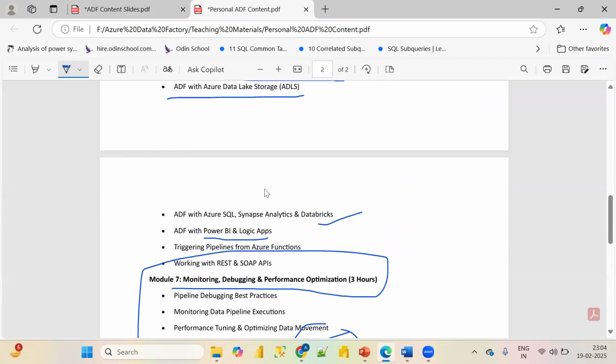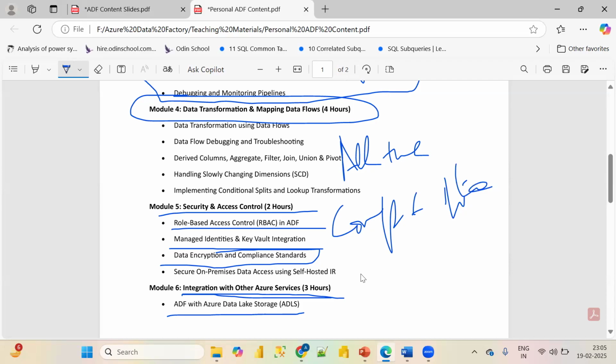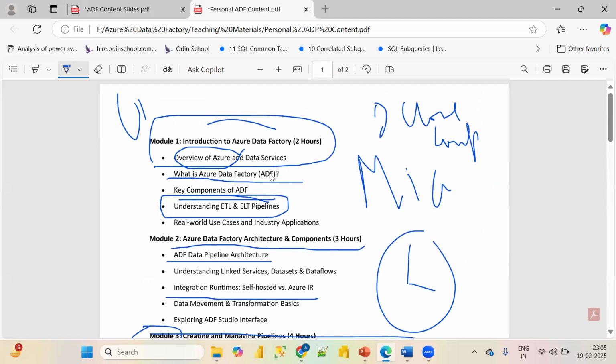I will go through all the concepts in practical form. It's not like I will be doing only theoretical things. I will be creating the pipeline in front of you using ADF. We'll log in to our Microsoft Azure account. We'll learn how we can create a pipeline, how we deploy the pipeline, and how the data movement happens throughout the course.